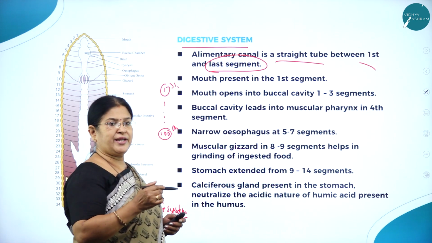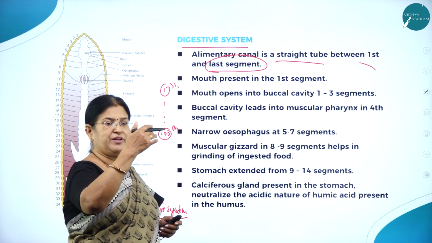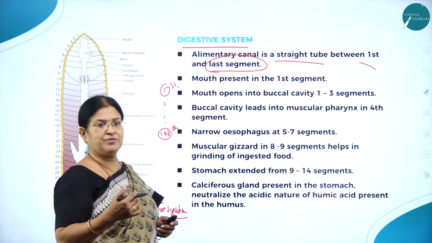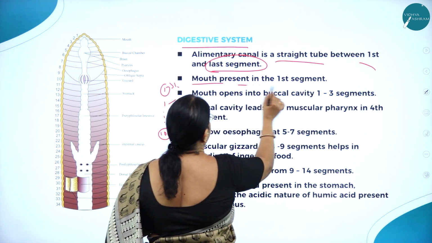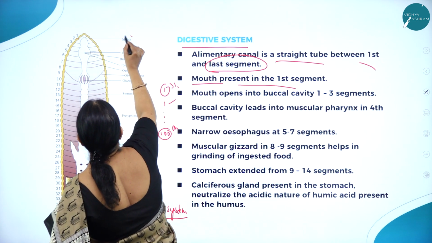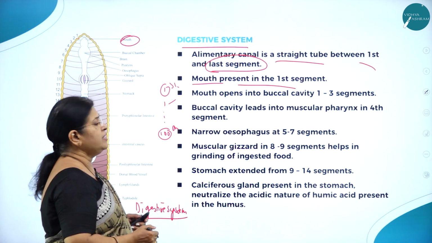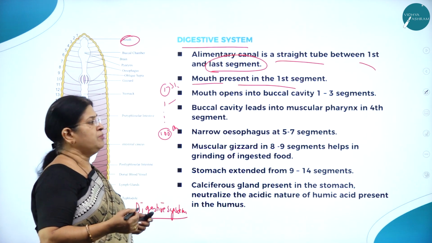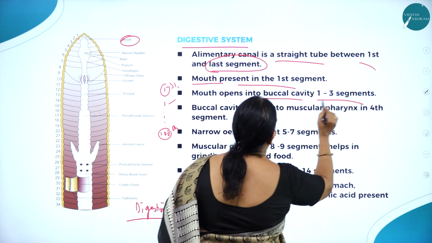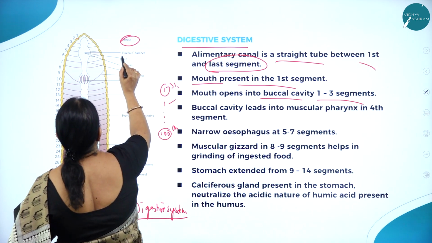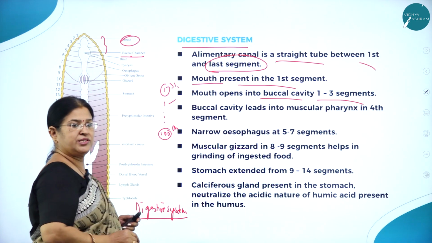So the alimentary canal is a straight tube which extends from the first segment of the body to the last segment, and the mouth is present in the first segment. As we all know, the mouth opens into the buccal cavity, extending from the first to the 3rd segment. So here you can see the buccal chamber, 1 to 3.